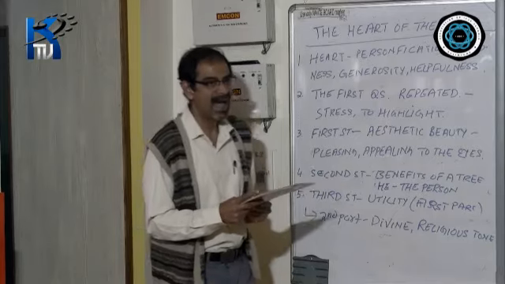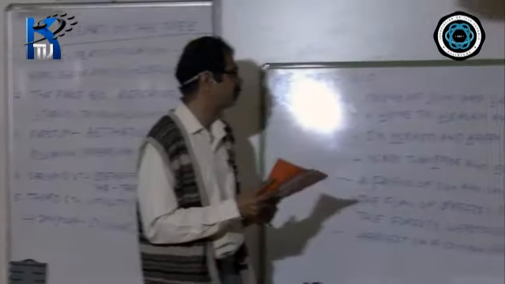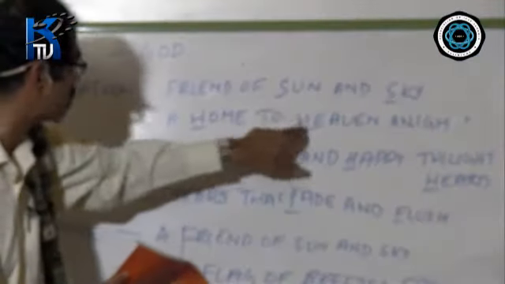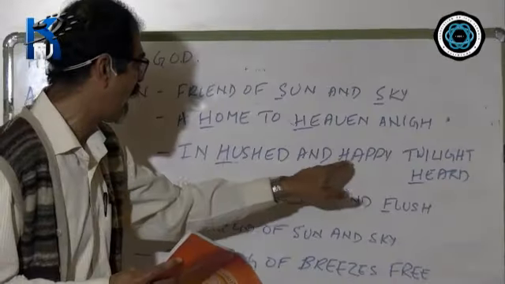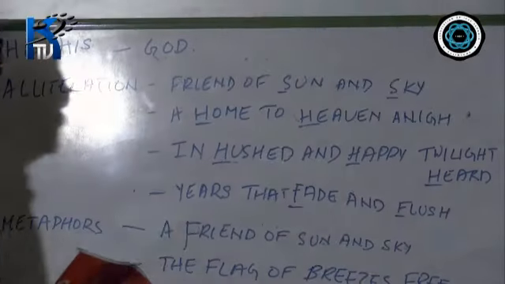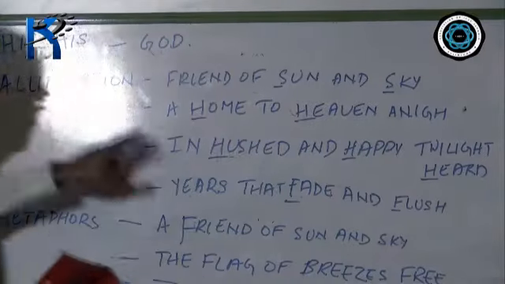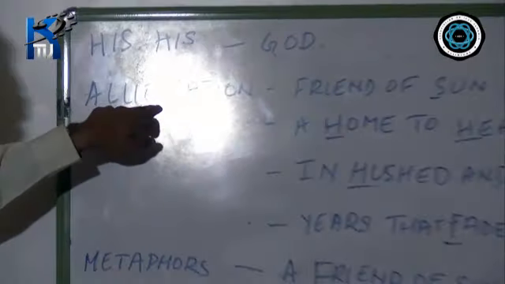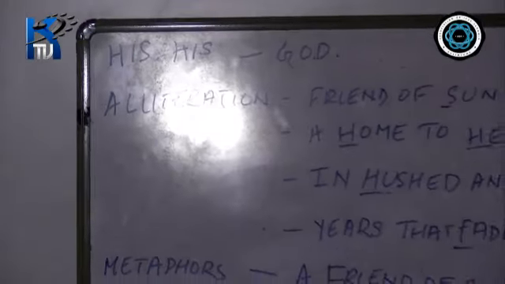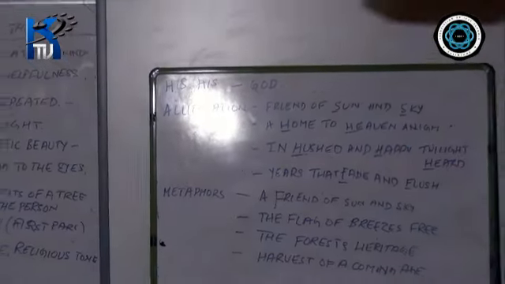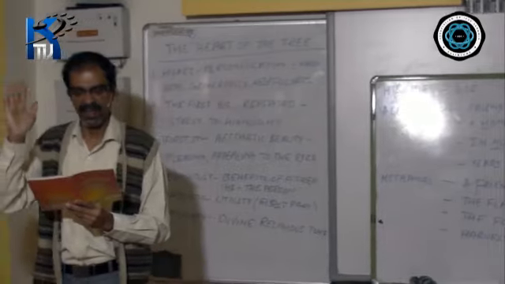Now again, you will have some figures of speech. See, a home to heaven anigh. When you look at this line, you will see there is a repetition of the consonant H, alliteration. Again, look at the next line. In hushed and happy twilight heard. Again, repetition of the H sound, H, H, H. Therefore, alliteration. Are you clear? And we hear this song which appears heavenly, musical to us in the evening.